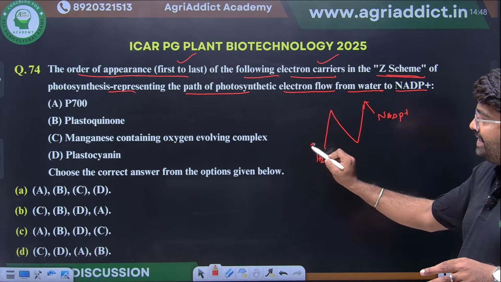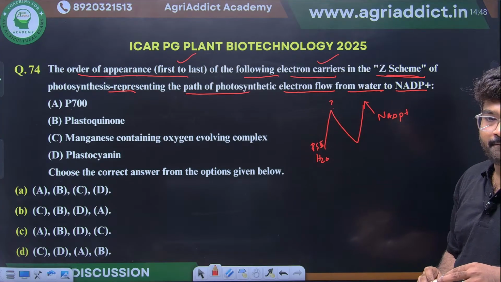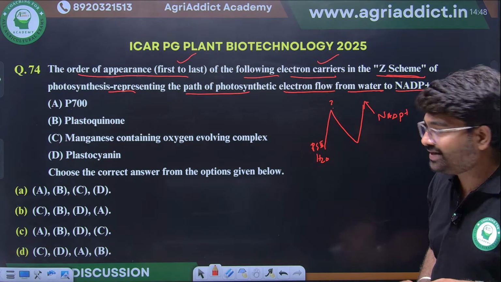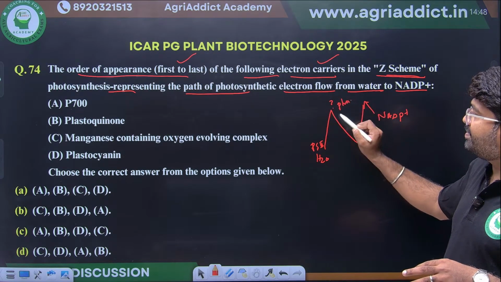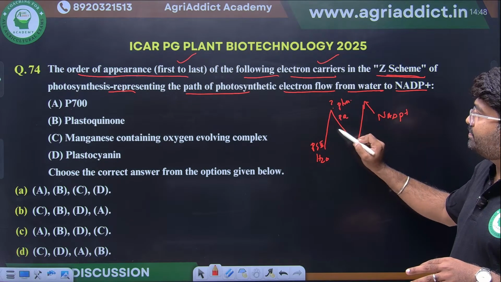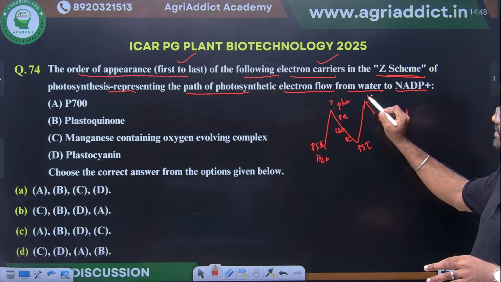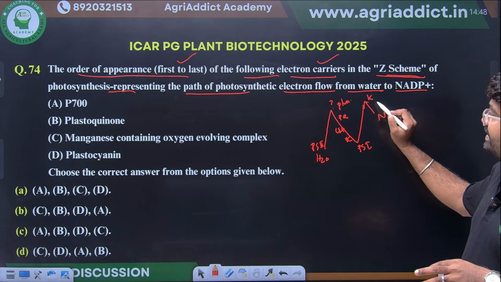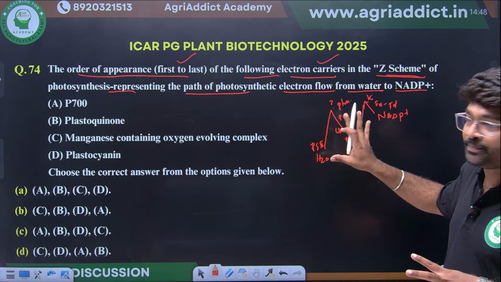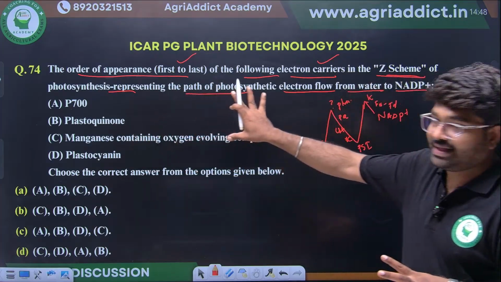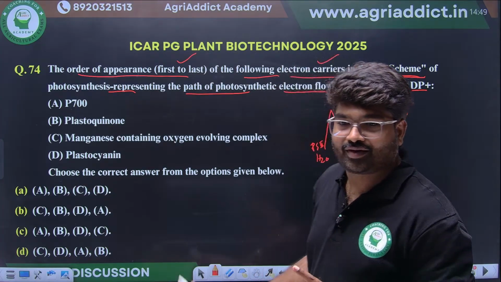We know here PS2 will be there. This electron will be accepted first by which component? Yeah, CBDA. This will be accepted by pheophytin. From here, plastoquinone will come, cytochrome b6f will be there, plastocyanin will be there, PS1 will be there. Here, different things will be there: iron sulfur cluster will be there, ferredoxin will be there. This is the general pathway. But they are asking, see the option here. They are asking from first to last how it will go.